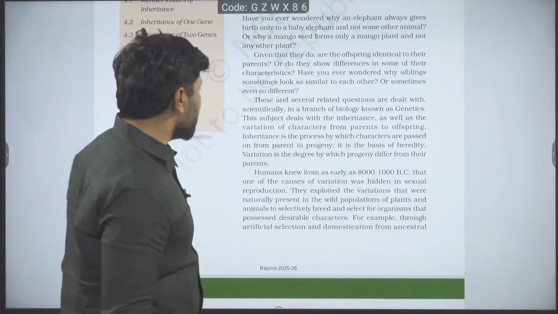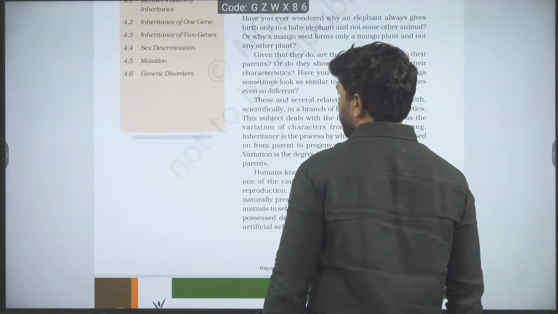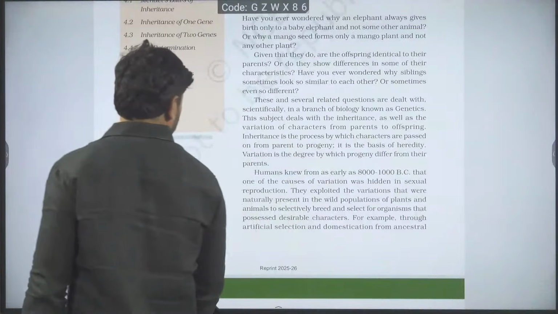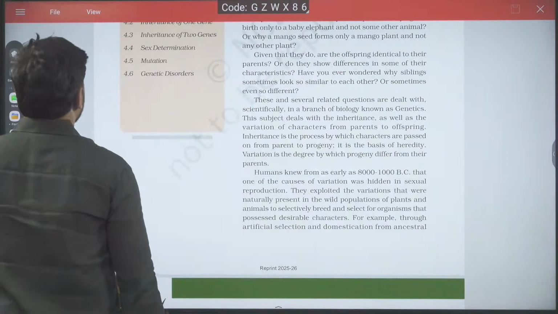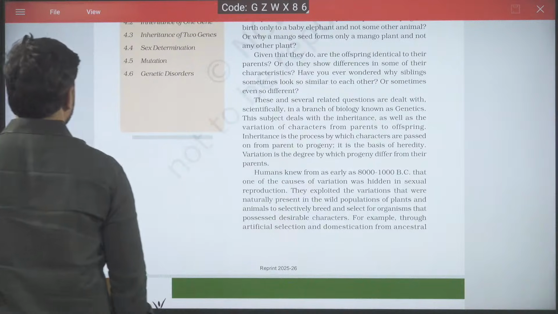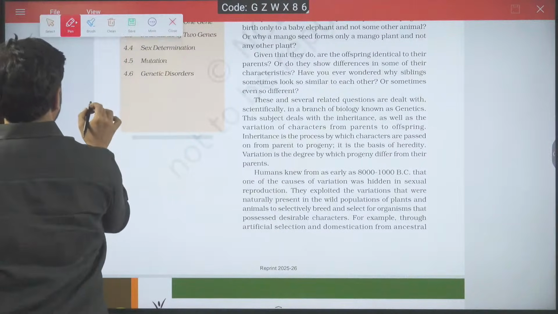Observe, genetics is a branch of science which deals with inheritance and variations. What do you mean by inheritance and variations?